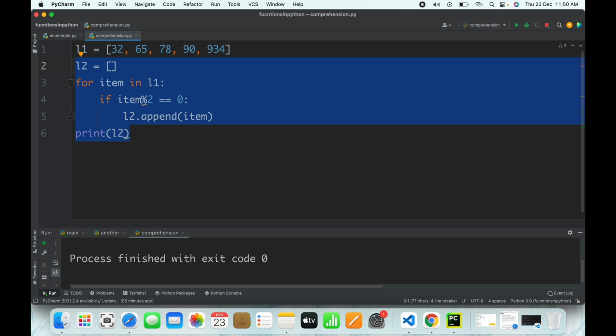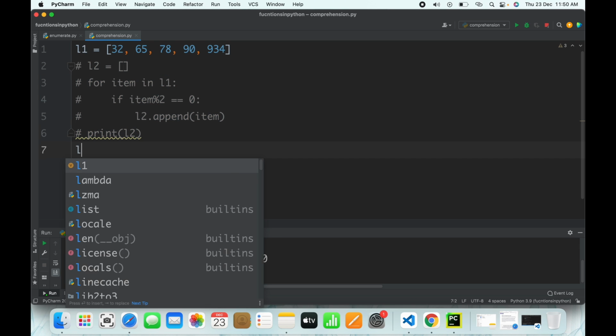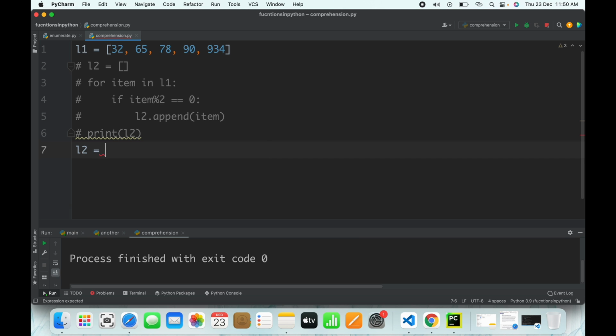If I want something like L2 which should only have numbers divisible by 2, I'll just comment it out and write L2 equals to i for i in L1 if i % 2 equals to 0. Listen, guys, see very carefully: it is saying i for i in L1, this particular L1, if i is divisible by 2, then print L2 after that.